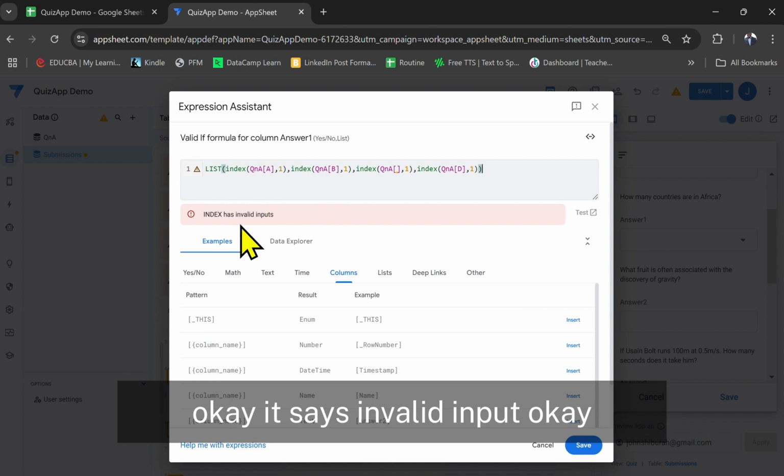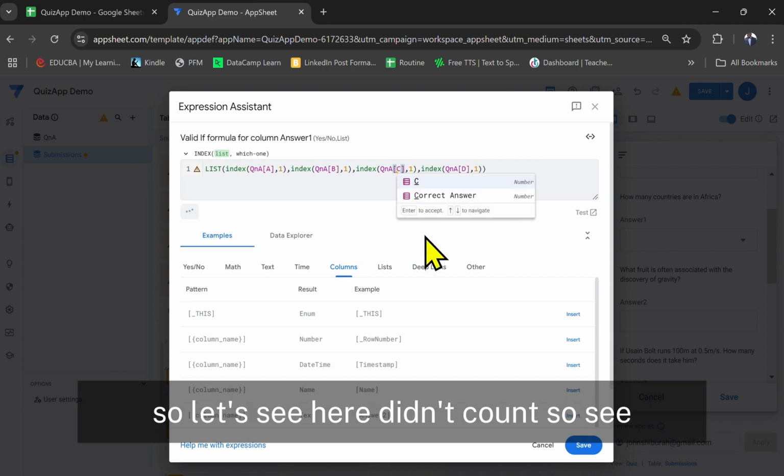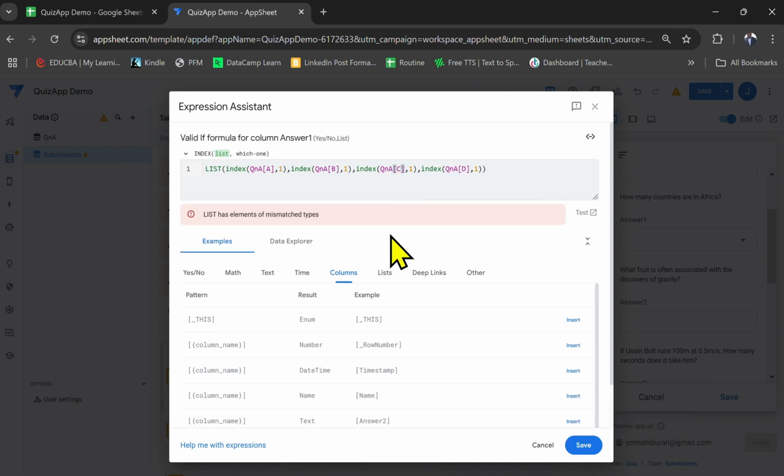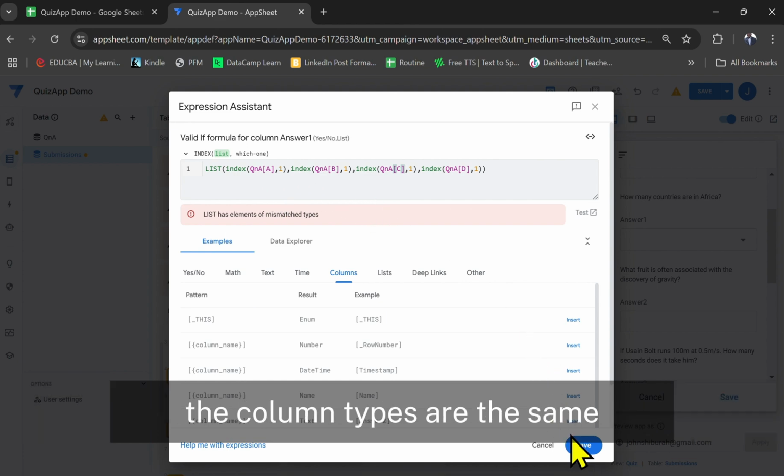Okay, it says invalid input. Okay, so the C here didn't come, so C matched types. Okay, so we will go back into the Q&A table to check that the column types are the same.